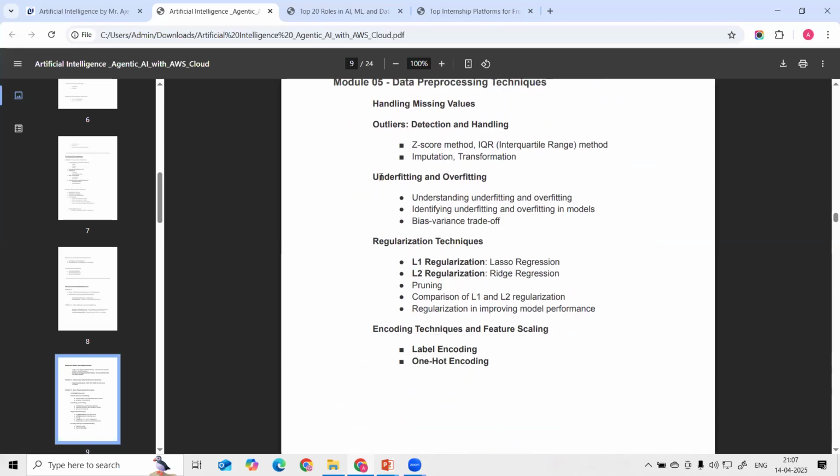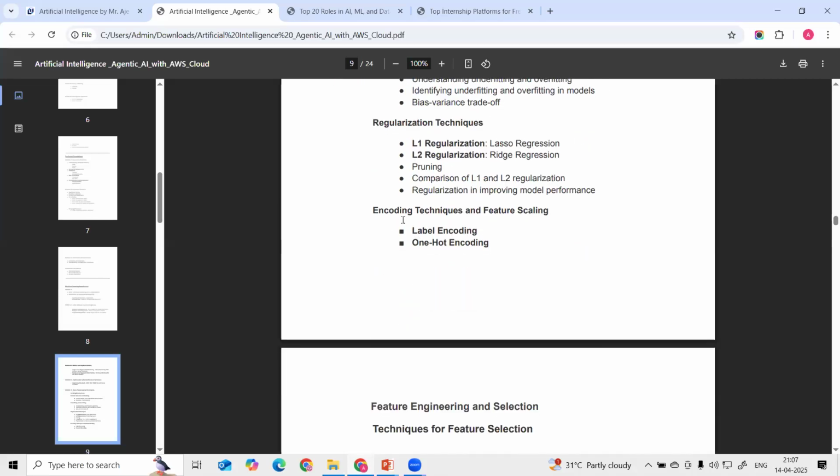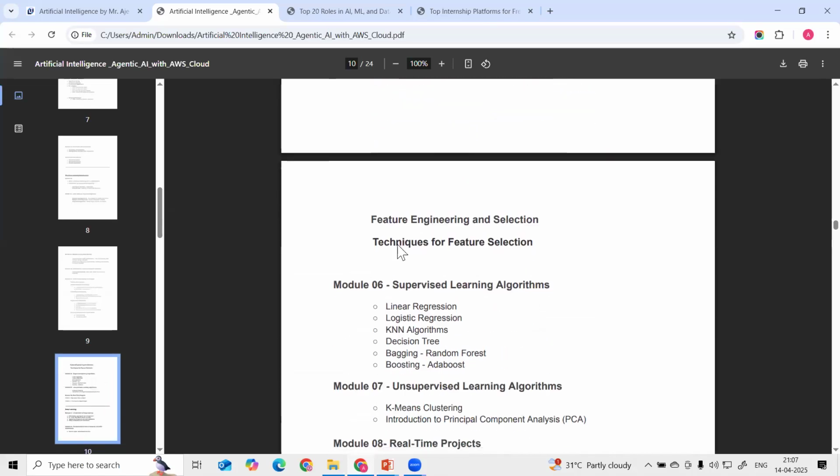After that, we are going to learn what the underfitting and overfitting problem is. How can we solve the underfitting and overfitting problem in machine learning models? Then what are the regularization techniques? We are going to see L1 regularization and L2. These are the key terminologies I will explain from the basics, guys. These are just the syllabus I am telling as of now. Okay, then we are going to see the different encoding techniques and feature scaling techniques we are going to use. Okay, then we are going to see feature engineering and feature selection techniques.